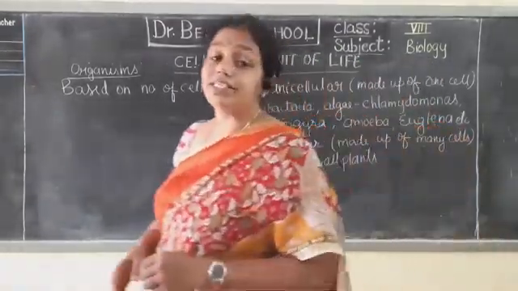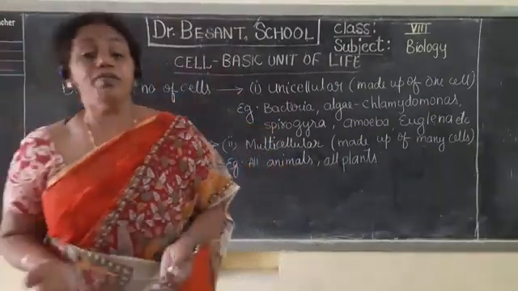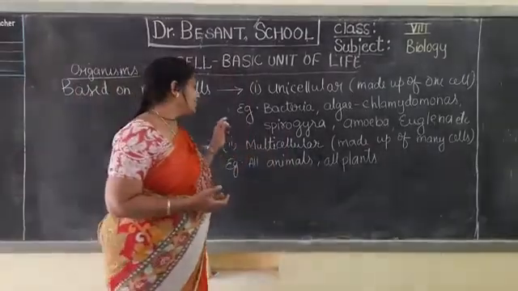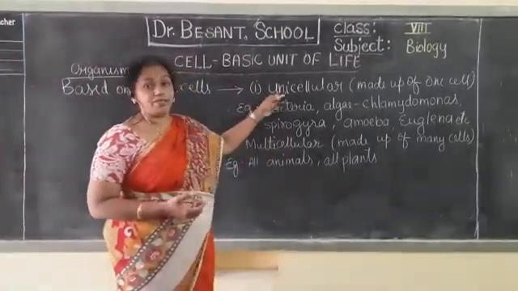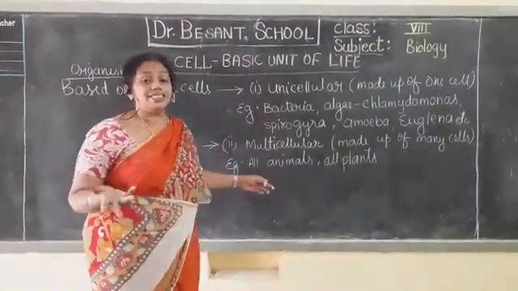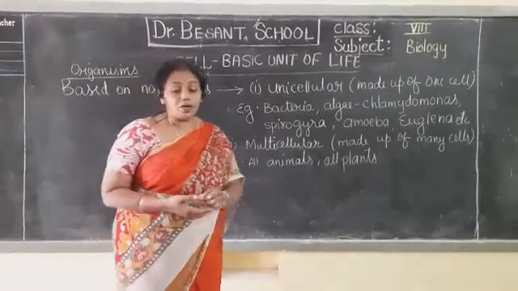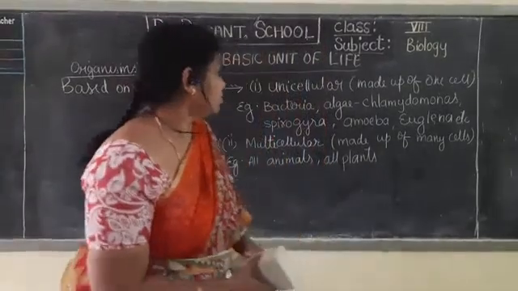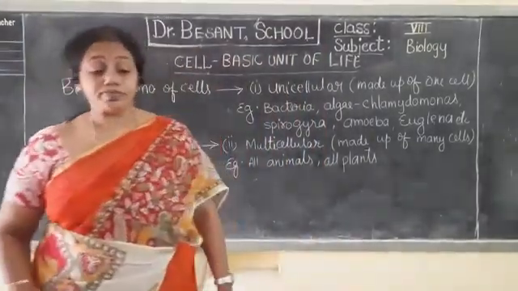Like this we see that organisms may be made up of a single cell or many cells. If they are made up of a single cell, we call them unicellular organisms. If they are made up of many cells, they are called multicellular organisms. So you have understood this. So now, please note this down.